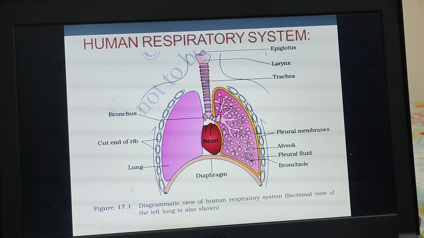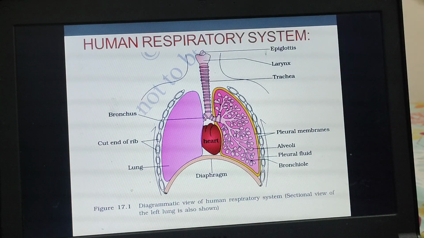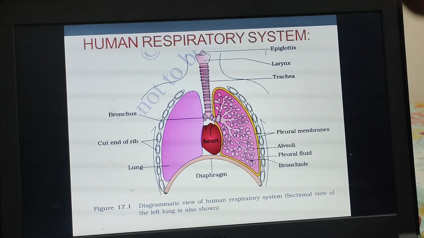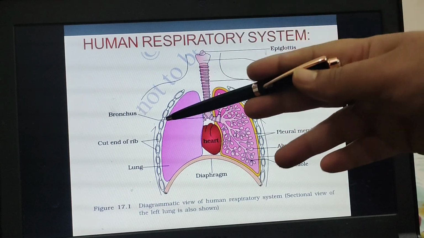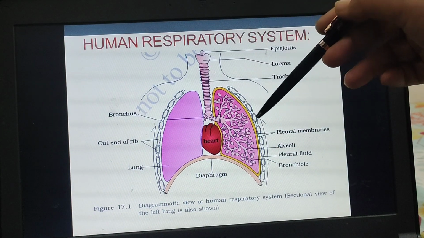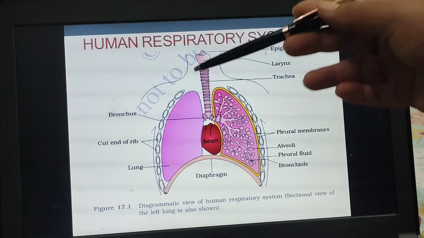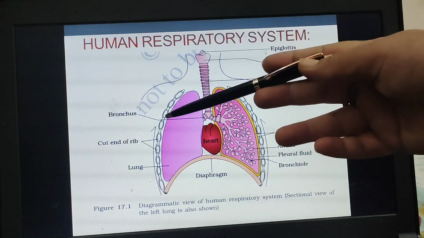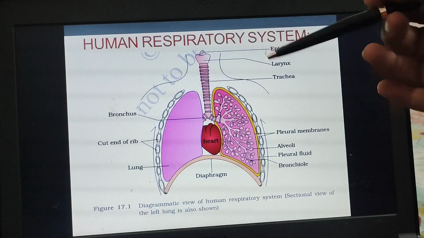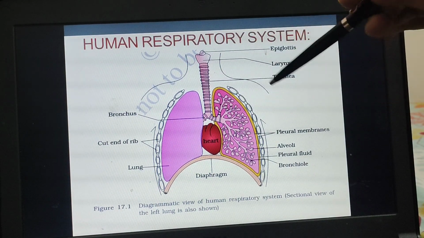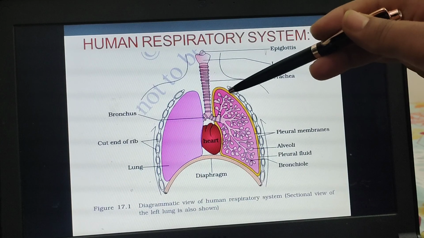Dorsal means our back side, and ventral means towards our face, where we have the sternum, the chest bone. On both lateral sides we have the ribs, which are surrounding the lungs. Altogether these structures make the thoracic cavity.